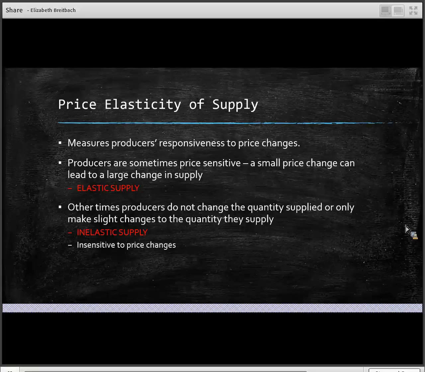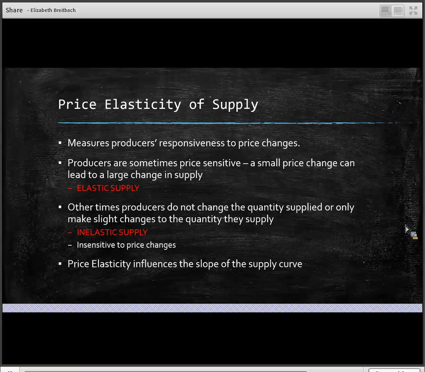So something like a movie theater or the football stadium, it's very difficult for them to change the amount that they sell, right? We can't just create new seats. It's also going to be true of something like original artwork. We can't just create another Mona Lisa. And so we have producers or the sellers of the Mona Lisa are not very price sensitive. We can't just produce more Mona Lisas, so we have very inelastic supply when we have that inability to change the quantity we produce, even though there is a change in price.